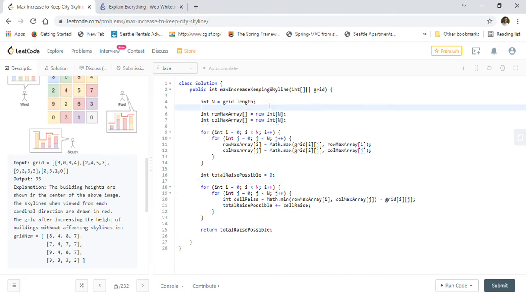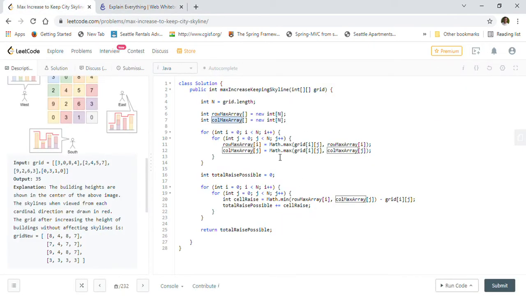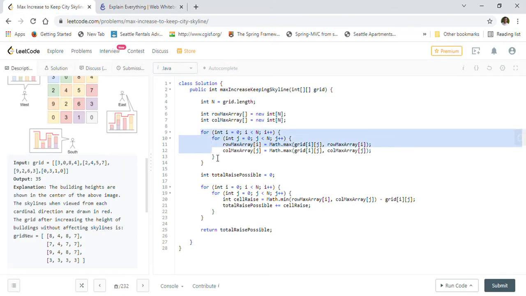First I calculated n, which is the grid length. I created a row max array and a column max array, right? Because we first wanted to calculate the row max and column max. So we will go through this whole grid and capture the row max and column max for each row. We will go through each cell and update the row max array at I if it is more. We use math.max, so once we go through this, our row max array and col max array will be populated.